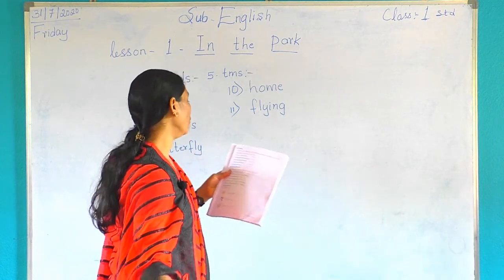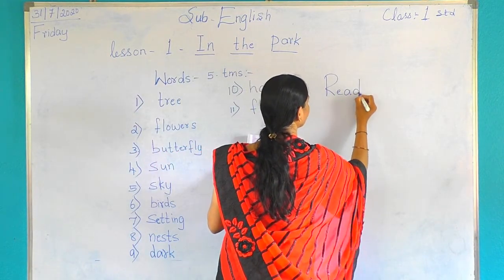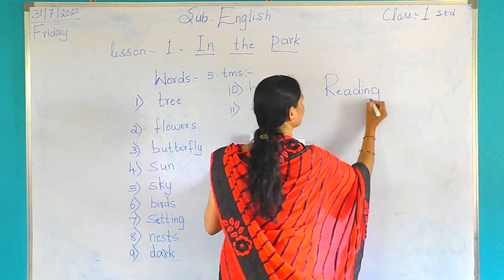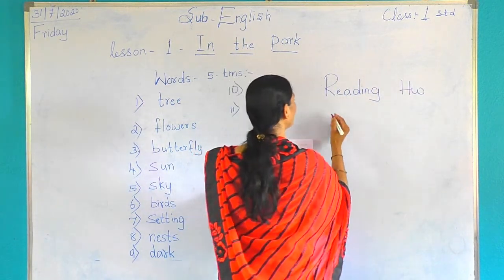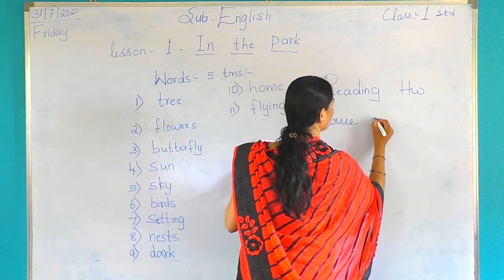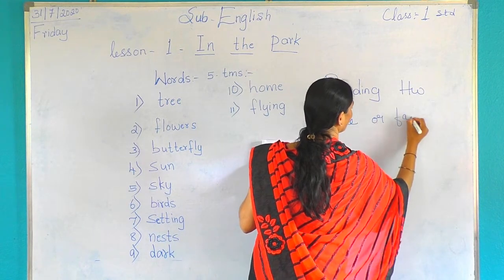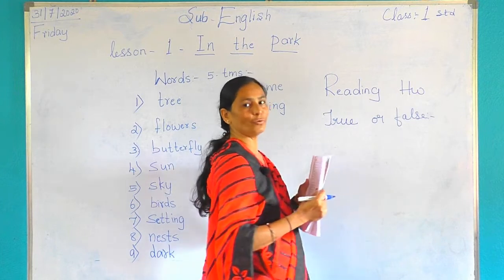See here, reading homework. You have to read true or false. Only you have to read.